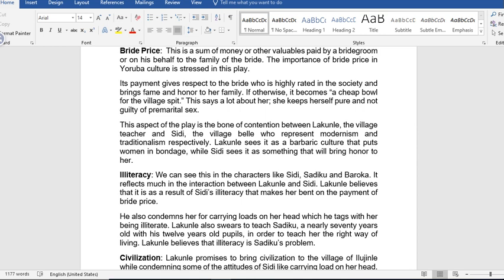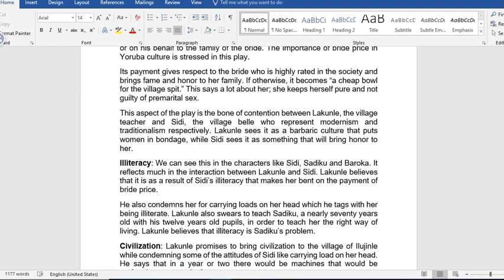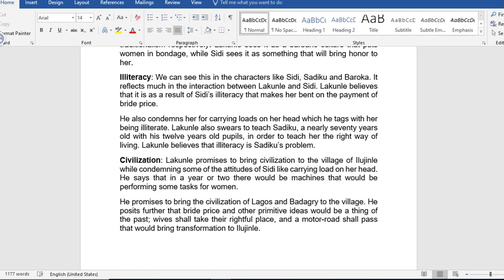This aspect of the play is the bone of contention between Lakunle, the village teacher, and Sidi, the village belle, who represent modernism and traditionalism respectively. Lakunle sees it as a barbaric culture that puts women in bondage, while Sidi sees it as something that will bring honor to her. Another theme is illiteracy. You can see this in characters like Sidi, Sadiku, and Baroka. It reflects much in the interaction between Lakunle and Sidi.